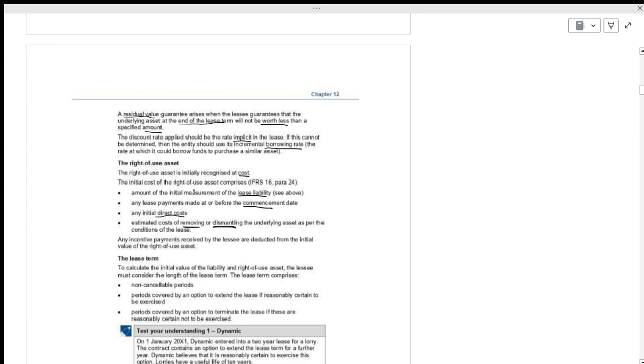We have done that in IAS 16, any dismantling cost. The same concept we have to use. Any incentive payments received from the lessor are deducted, meaning any discounts or price reductions. We have to take this into consideration when we are calculating the initial cost.